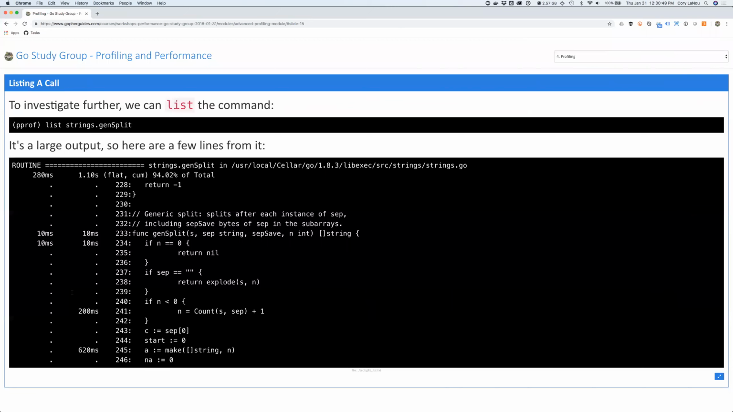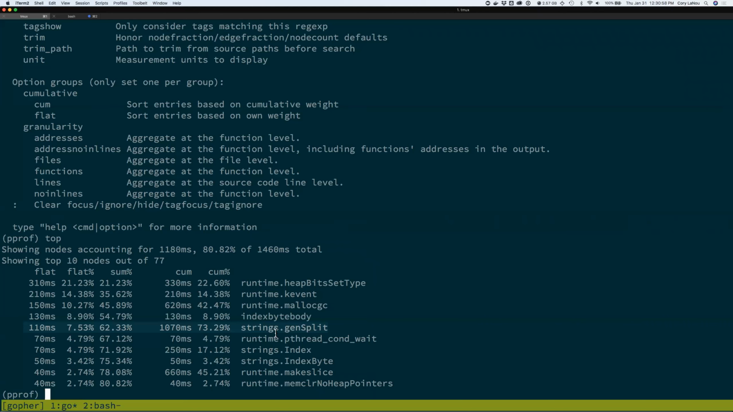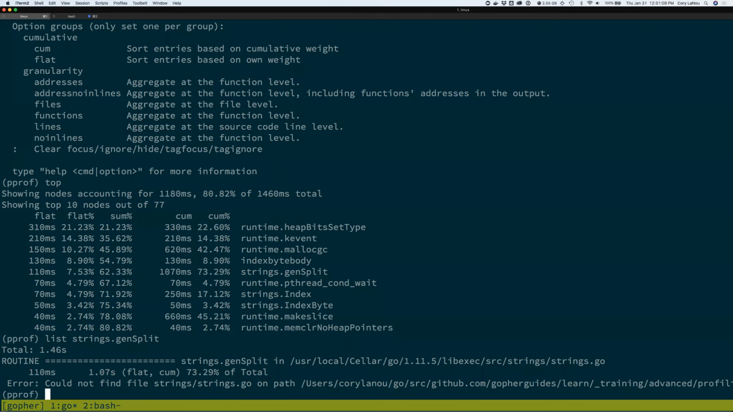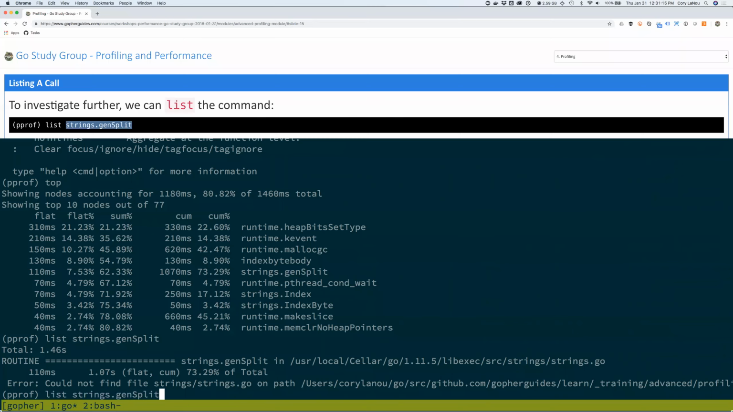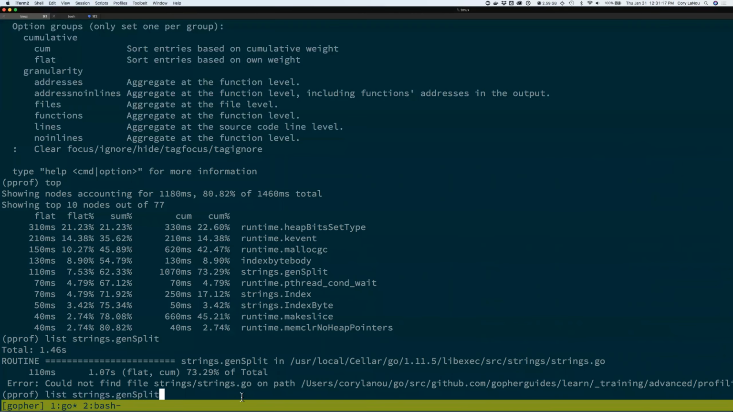Now to investigate further, we really want to use the list command. You can say list and then the name of the function that you're trying to list. Now that I know strings.genSplit is where I'm spending my time, let's go ahead and list. You just type that right in like that. And let's see, did I type it wrong? Strings.genSplit. I feel like I typed it right.